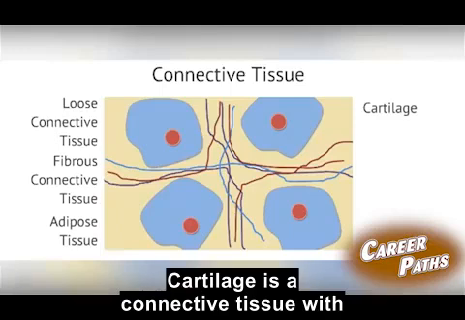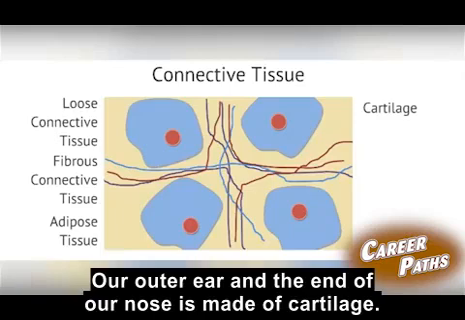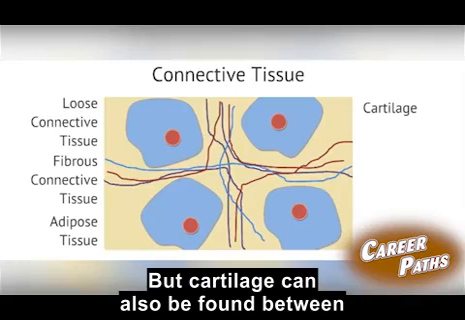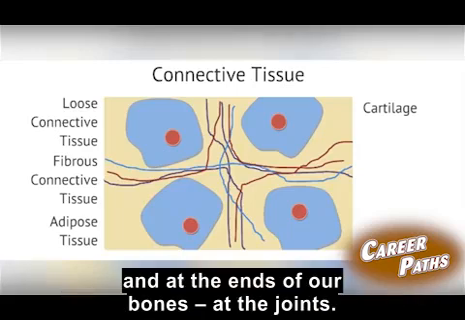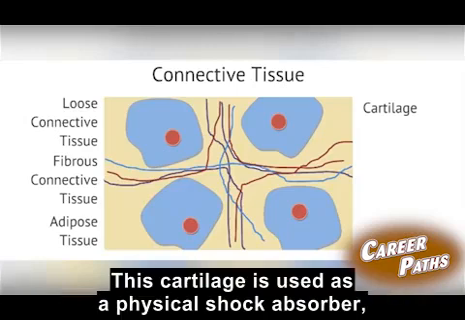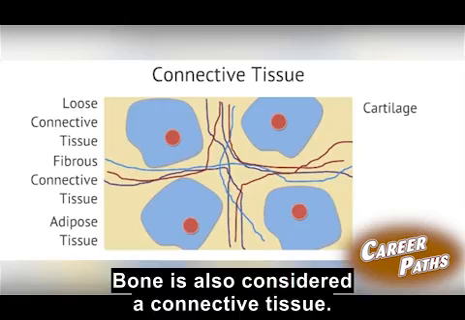Cartilage is a connective tissue with a rubbery extracellular matrix. Our outer ear and the end of our nose is made of cartilage, but cartilage can also be found between the bones of our vertebral column and at the ends of our bones, at the joints. This cartilage is used as a physical shock absorber, as well as a way to reduce friction at movable joints.